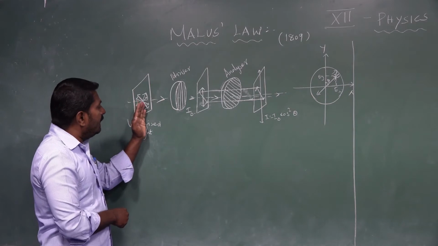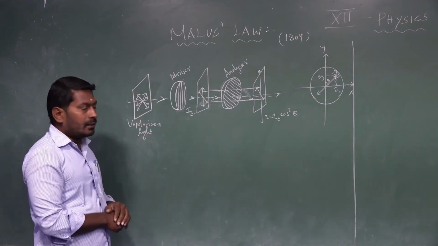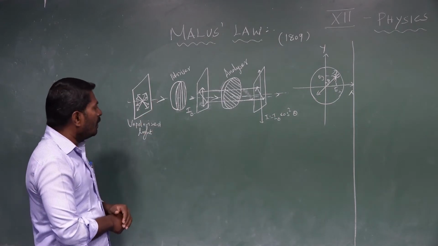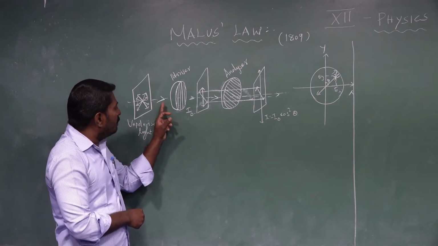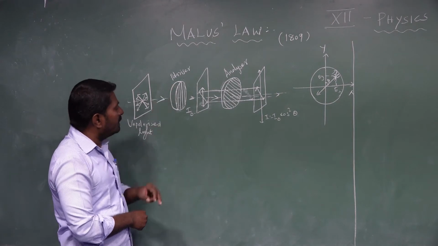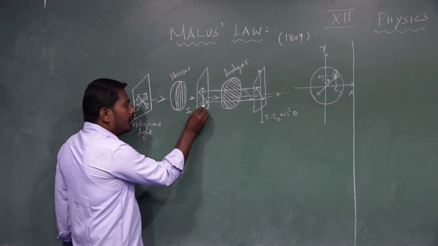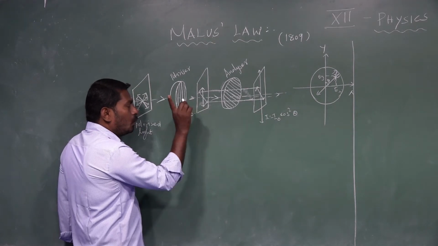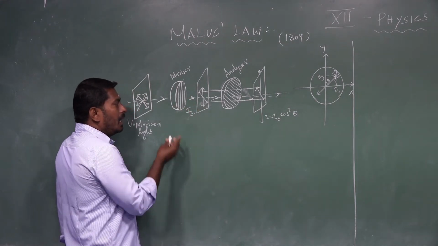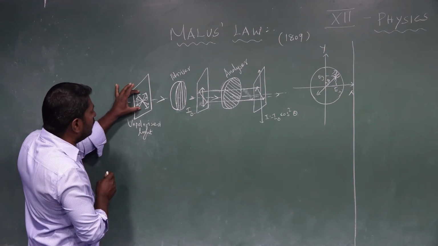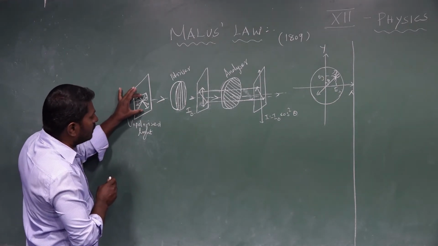This unpolarized light is passed through the polarizer, which is made up of a crystal. Light coming out of the polarizer has its electric field vector in only one possible direction, but before passing through the polarizer, the electric field vector is in all possible directions.